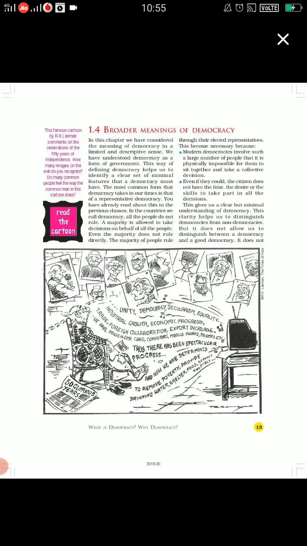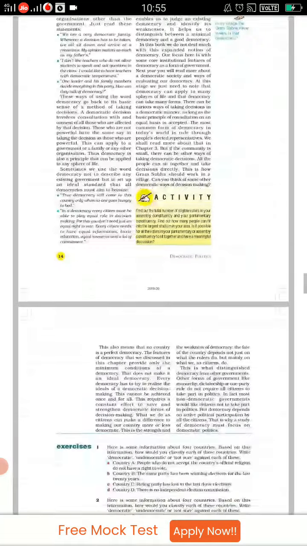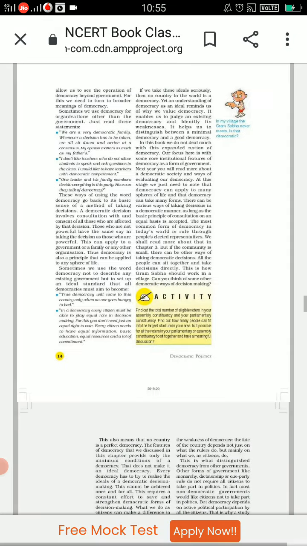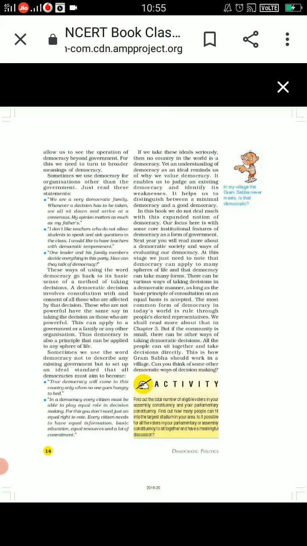We have to check the strengths and weaknesses of our democracy. The fate of a country depends not just on what rulers are doing, but mainly on what we are doing as citizens. This is what distinguishes democracy from other governments.